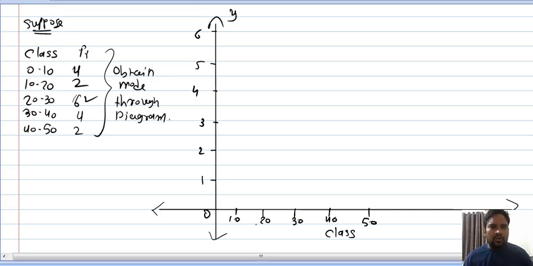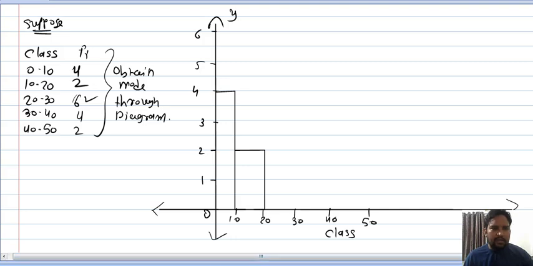Now 0 to 10, what is the frequency? The frequency is 4, so you can draw the line like this. We have to draw one line here. Then after 10 to 20, join this and draw one line.